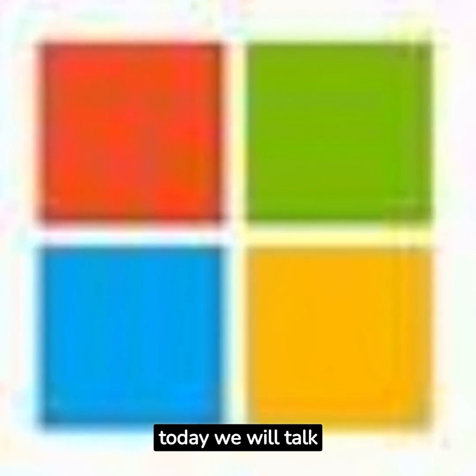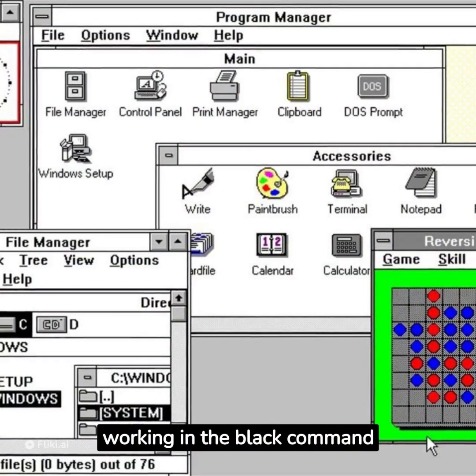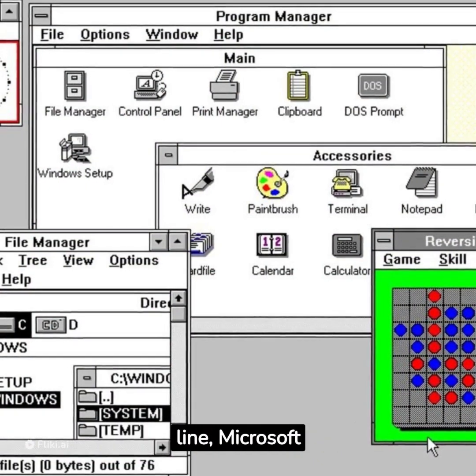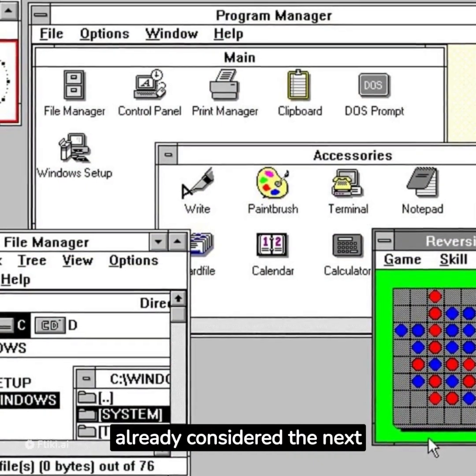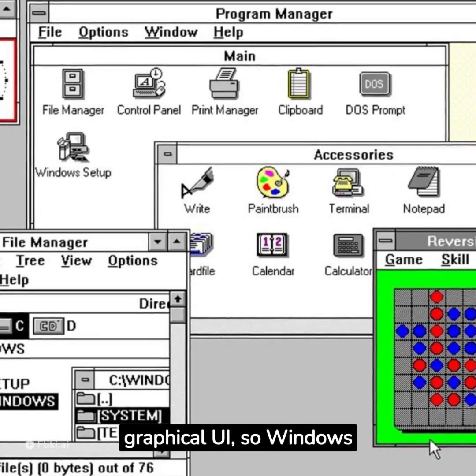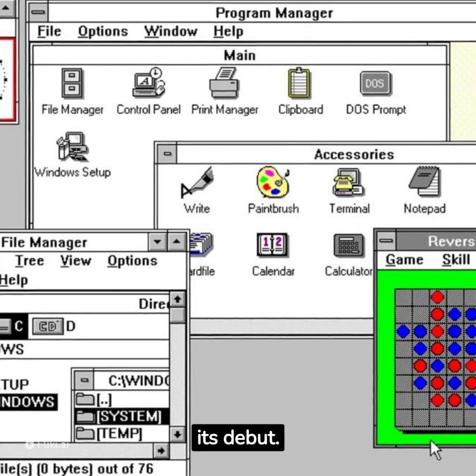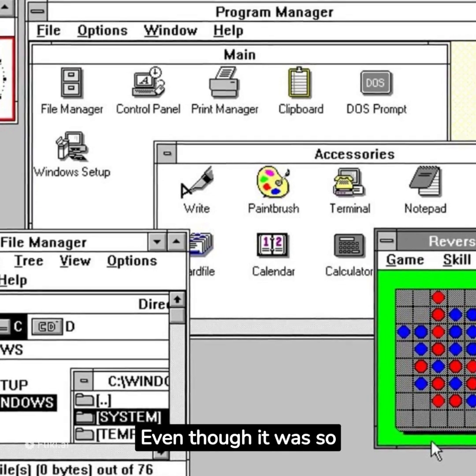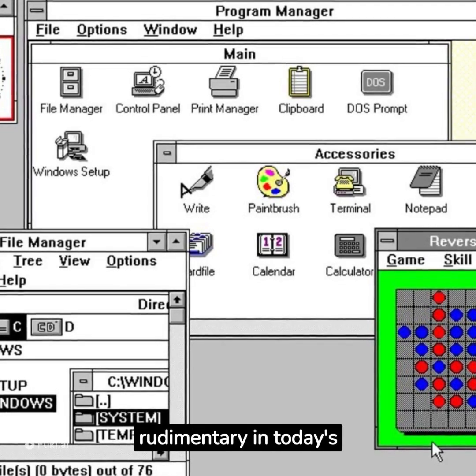Today we will talk about Microsoft Windows. When the world was still working in the black command line, Microsoft already considered the next generation of operating system based on graphical UI, so Windows 1.0 made its debut. Even though it was so rudimentary in today's eyes.